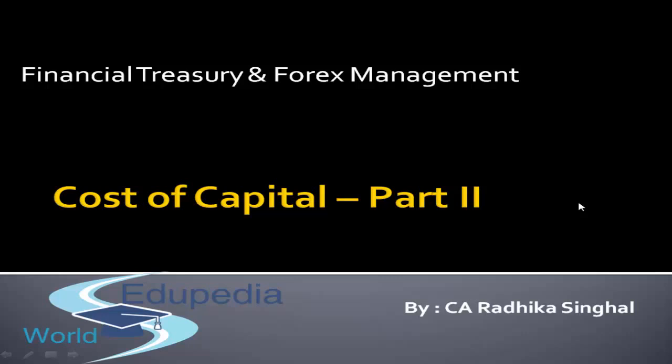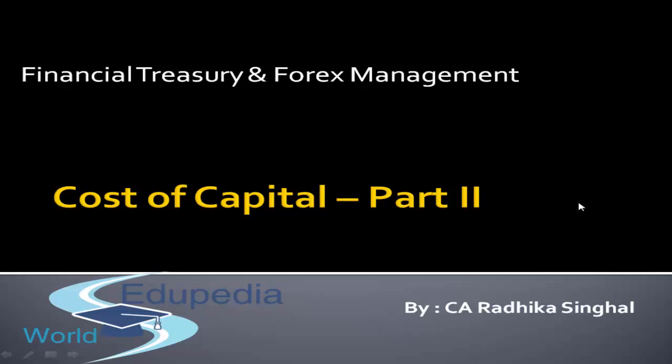Apart from these three, we learned that there is one more cost, that is the cost of retained earnings, right? Why? Because retained earnings is the amount which you have not distributed to the equity shareholders and have retained in the business. Why do we do so? Because there is a project which can give a higher return. So instead of giving that amount to the equity shareholders, we opt for that project. So the cost for retained earnings is the opportunity cost of opting for a new project instead of giving the amount to the equity shareholders.